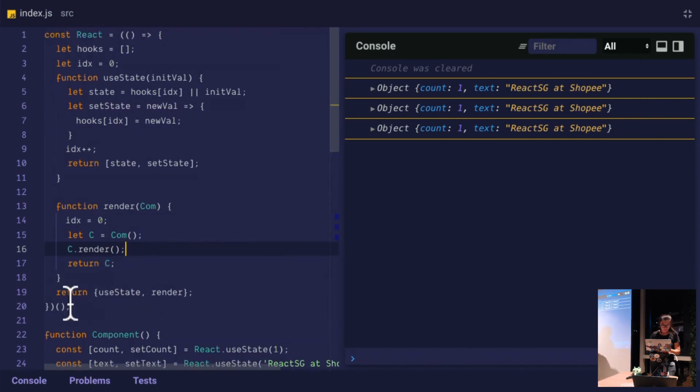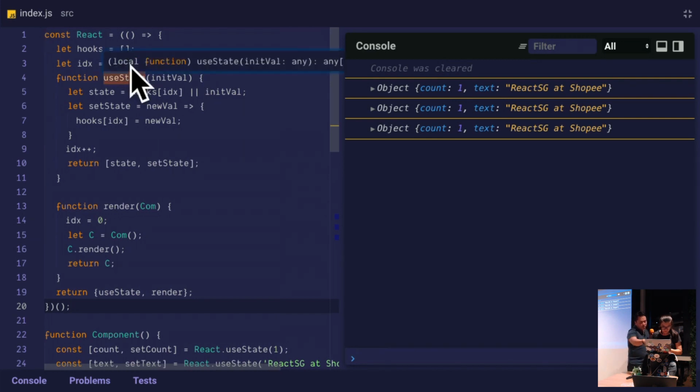So we need to freeze the value of index. We're going to freeze the value in a scope of use state. Do you know where to freeze it? Just freeze it in here. Just insert a line in between. Insert a line. Yeah. No, one more here.